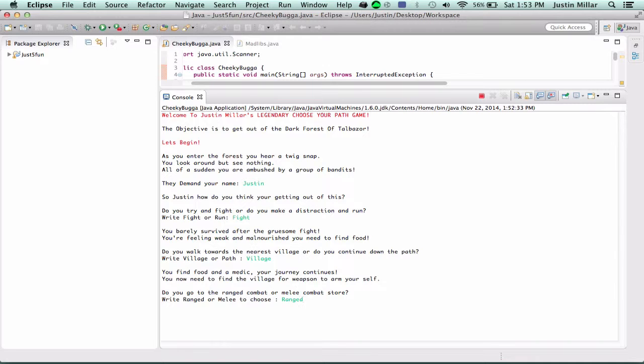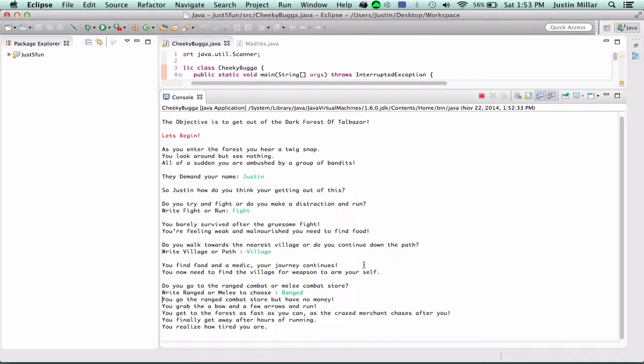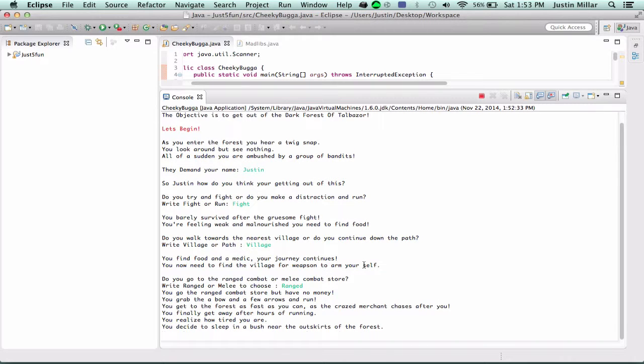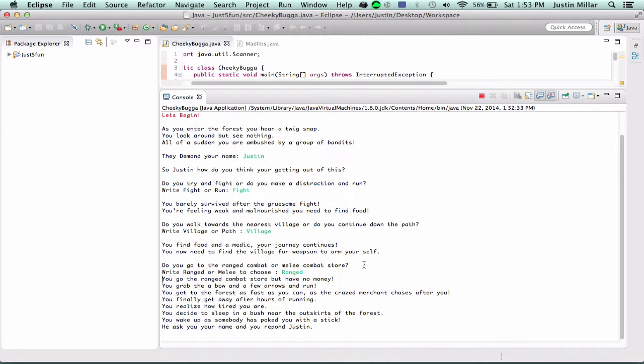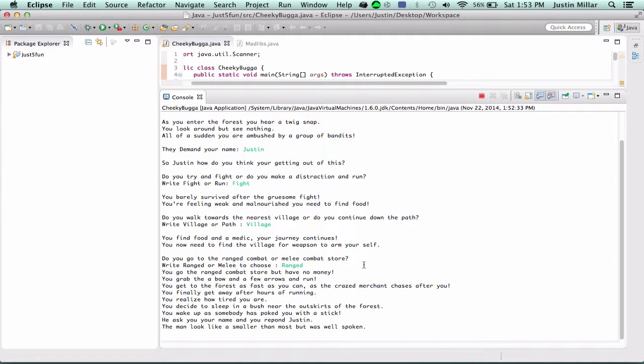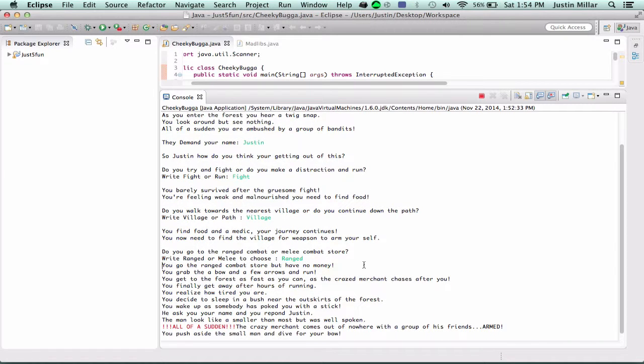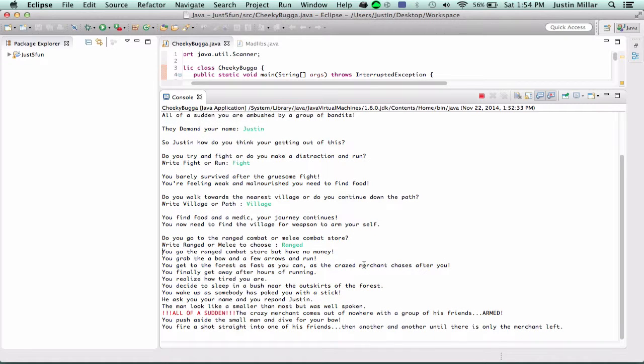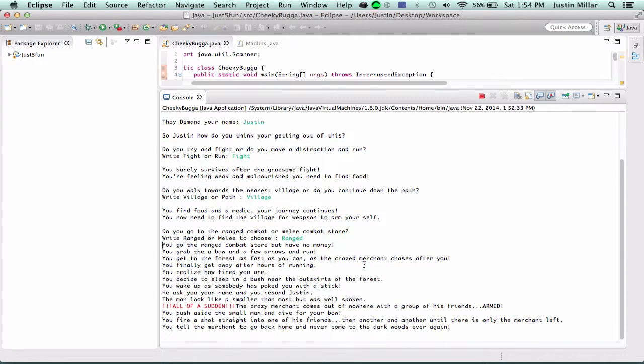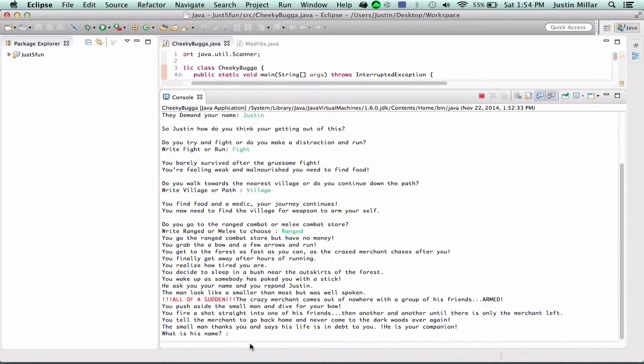Let's just choose ranged for this, so it's a fun one. So you end up having to rob the bow shop because you don't have any money right now. So it's printing out a bunch of stuff at a steady pace, so you can keep reading it and keep up. And then here's another thing where the red line is. And then you meet the crazy merchant again, and the line continues. And then eventually, after some more dialogue, you get to have a companion, which I think is a cool part.